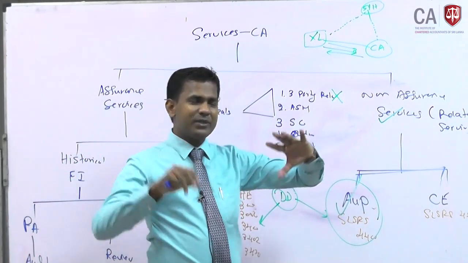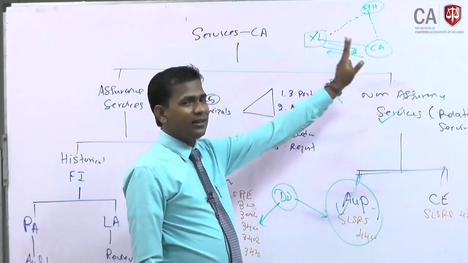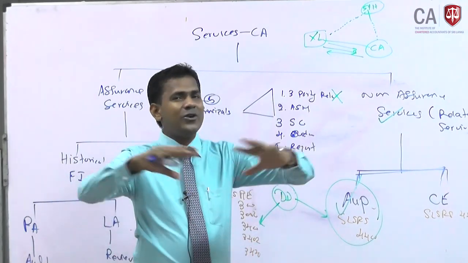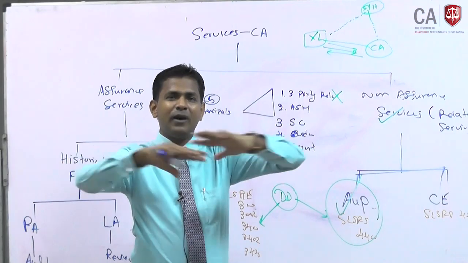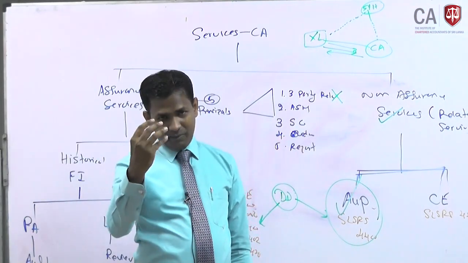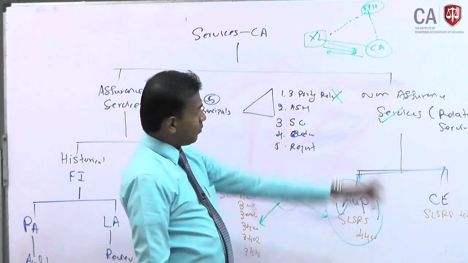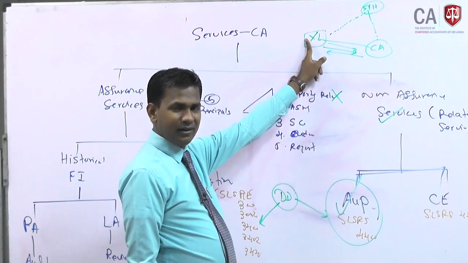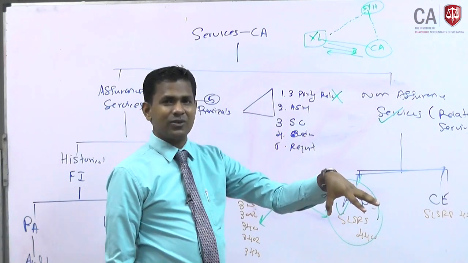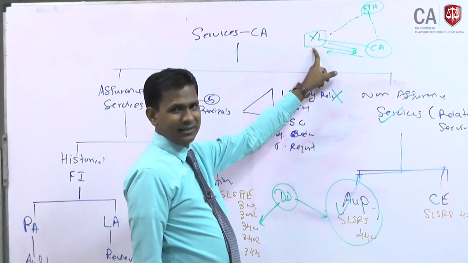What is the meaning of agreed upon procedures? You are agreeing with the management to do something which is required by the management. You are not going to give an opinion or any form of conclusion, any form of assurance. Based on the information that we are going to give, you make the conclusion. We are going to give the information as a practitioner, you make the conclusion. You mean management makes the conclusion.